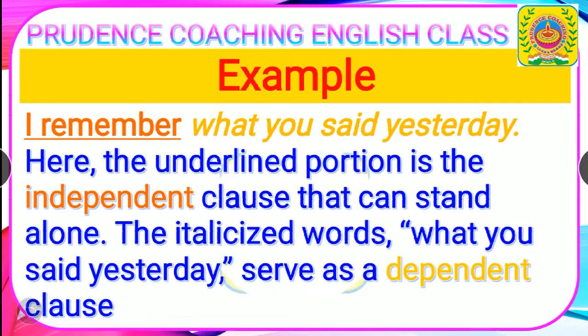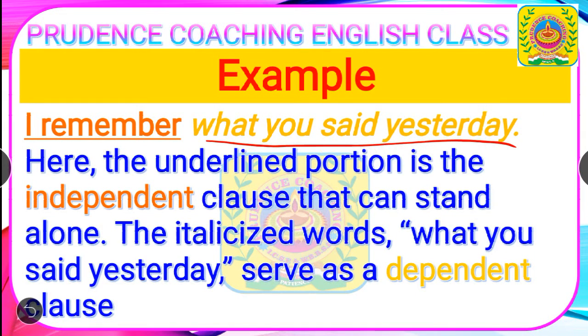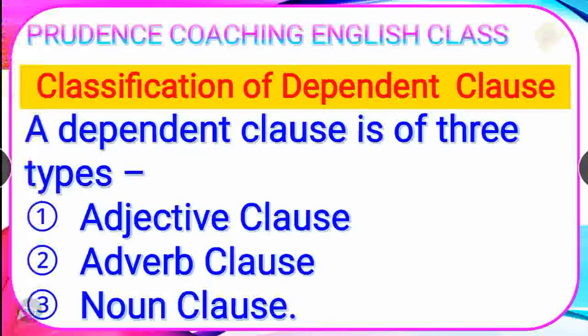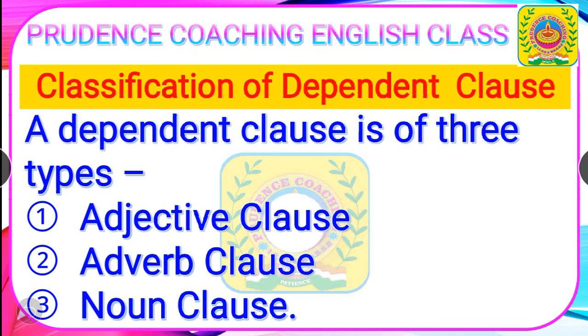Now here you can see, I remember what you said yesterday. In this sentence, the underlined words, I remember, is an independent clause, and what you said yesterday depends on the first part of the sentence, I remember, for its complete meaning. So what you said yesterday is the dependent clause. Now there is a classification of dependent clause. Dependent clauses are of three types: adjective clause, adverbial clause, and noun clause.